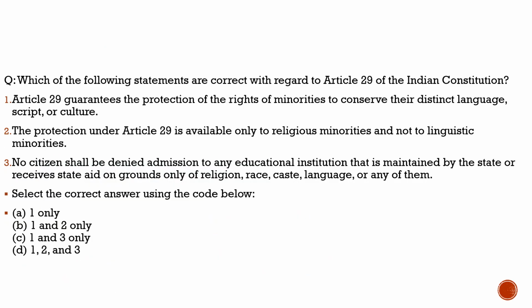Here the question is directly on Article 29 of the Indian Constitution. You may wonder, sir, there was no mention of this Article 29 in today's newspaper directly, anywhere. And if you would have read the newspapers clearly, you would have found that there was a discussion about the Citizenship Act, Section 6A of the Citizenship Act, which is associated with Assam, the citizen status with respect to the population of Assam.